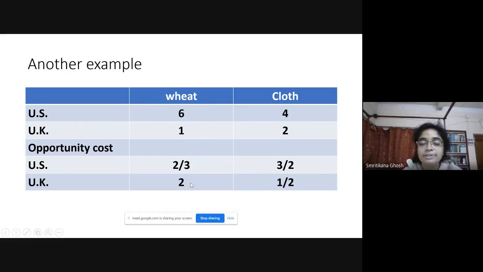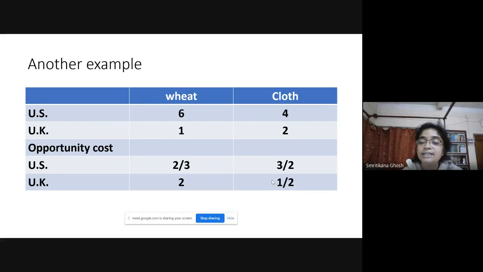Now look at the opportunity cost table. As 2 by 3 is less than 2, US has a least opportunity cost for wheat as compared to UK. So US has comparative advantage over wheat production. And here, as 3 by 2 is greater than half, UK has the least opportunity cost of clothing production than US.